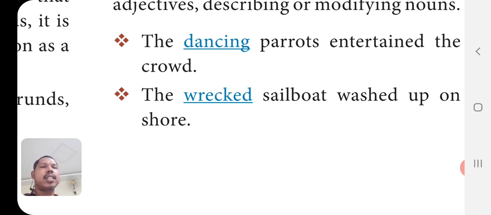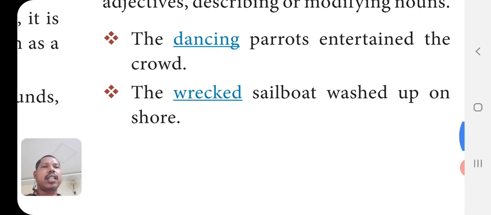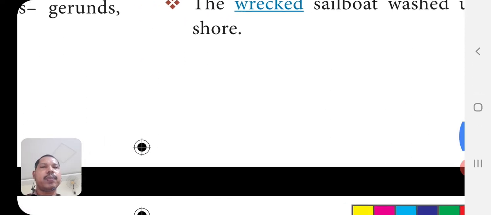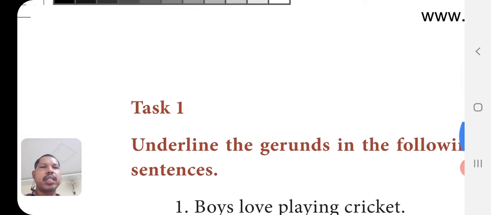So dancing is formed from the verb dance, but it is used here as an adjective. The dancing parrots entertained the crowd. The wrecked sailboat washed up on shore. Here it is ending in -ed, but it is the past participle, used as an adjective for sailboat. So now I hope you understood the three non-finite verbs: